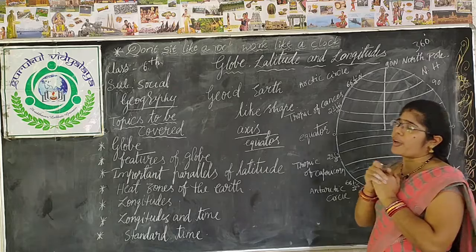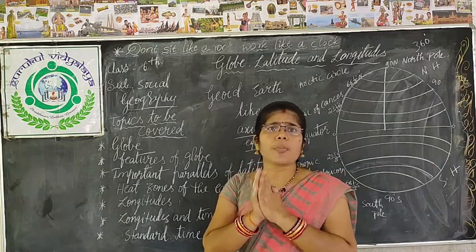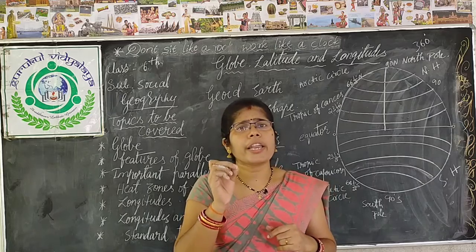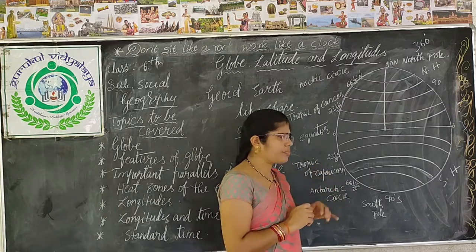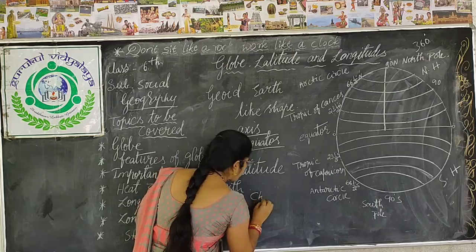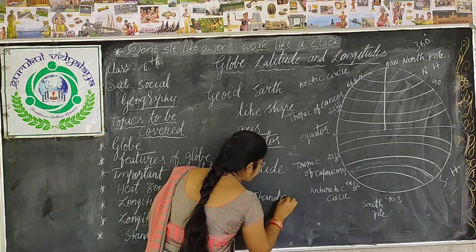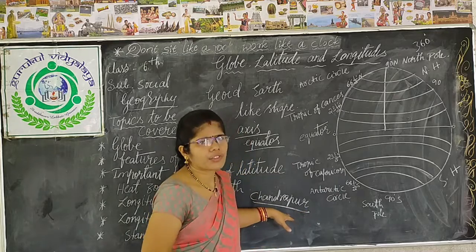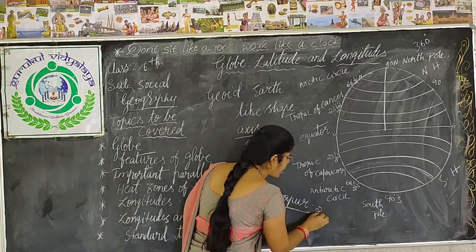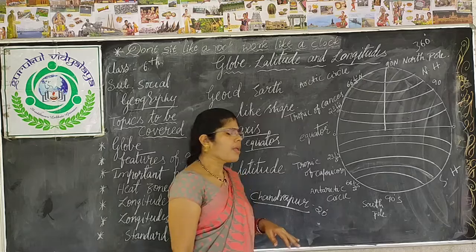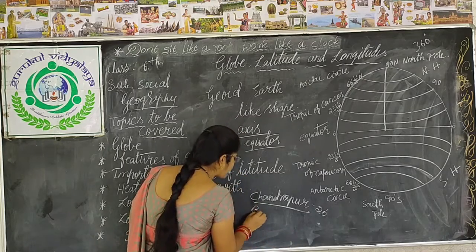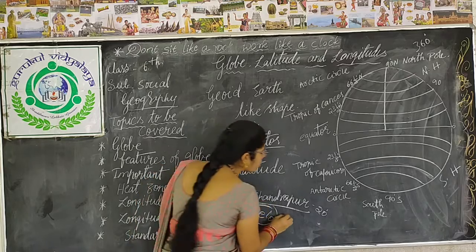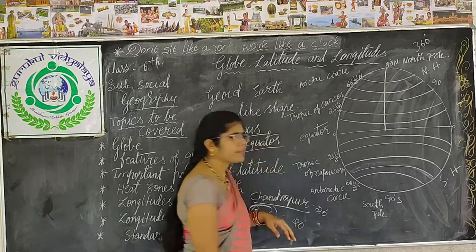Now how can we know a location? See, it will be difficult. Chandrapur in Maharashtra is located at 20° latitude. Whereas Belo in Brazil, Belo is a place in Brazil, is also located at 20°.